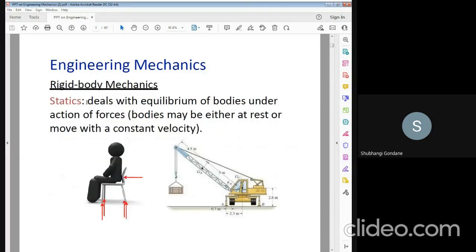Next, in rigid body mechanics there is statics, which deals with the equilibrium of bodies under the action of force. So this is the diagram of the G. Without any force, you cannot lift this load up to the distance. Or for example, the chair: without your load you can't straighten the back and apply the force on the forelimb of the chair.